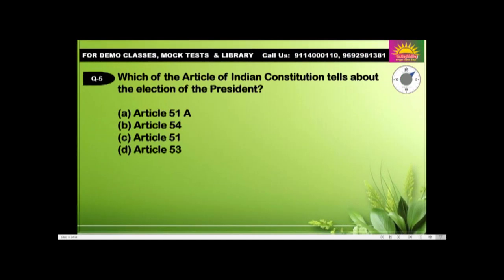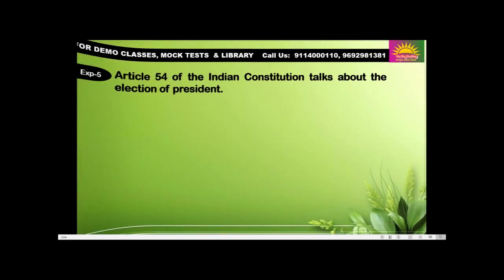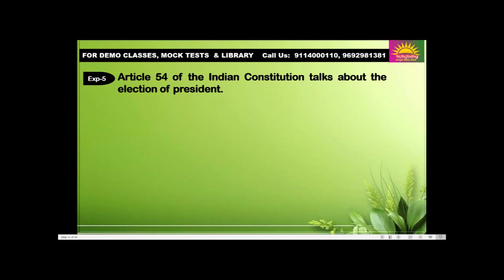Question number 5. Which article of the Indian Constitution tells about the election of the President? Article 51A, 54, 51 or 53? Answer is B, 54. Explanation: Article 54 of the Indian Constitution talks about the election of the President.